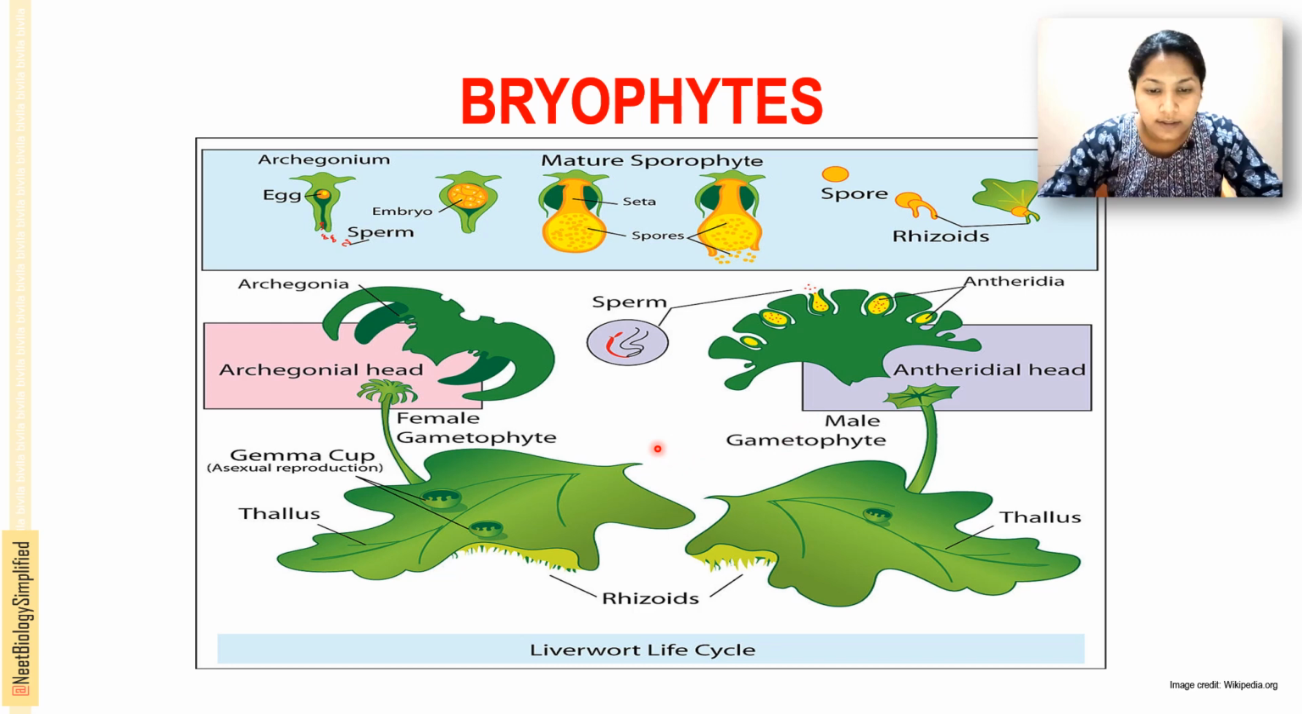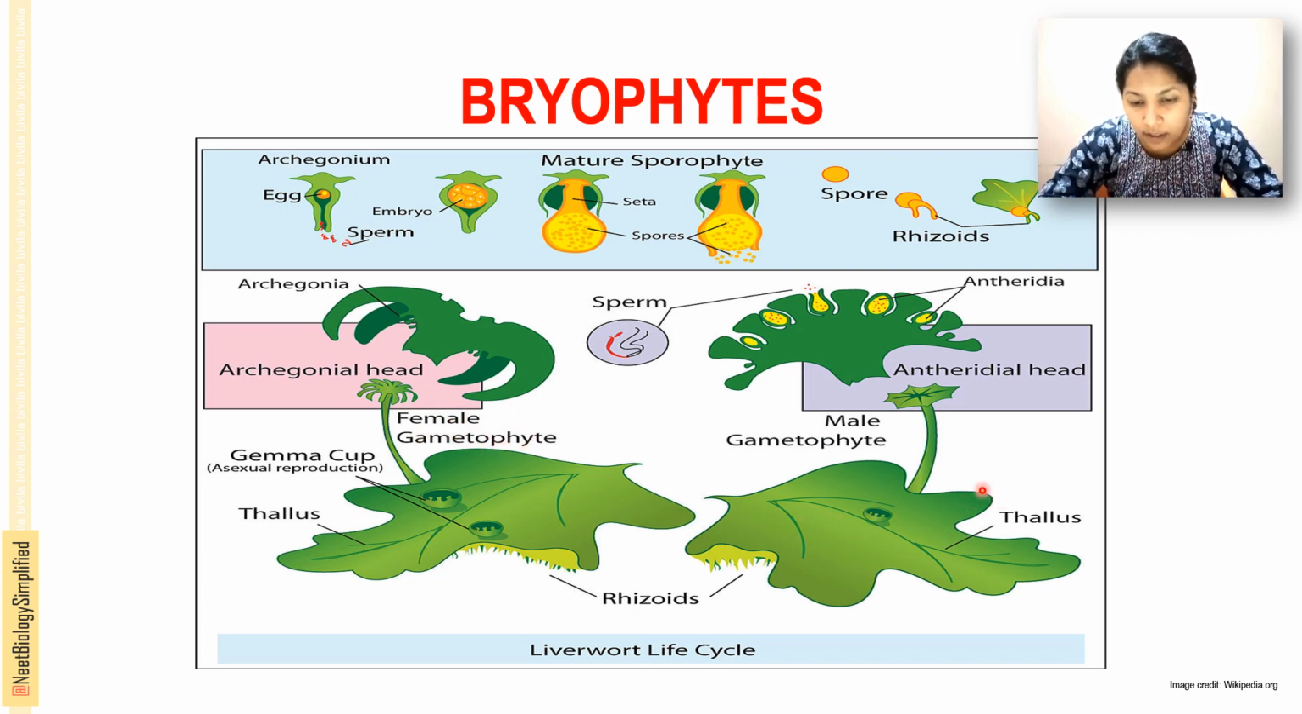This is a pictorial representation. Here you can see the liverworts life cycle. This is the antheridium and this is the archegonium. This is the archegonial head, and this is the antheridial head. This is the male gametophyte and this is the archegonia, that is the female gametophyte.